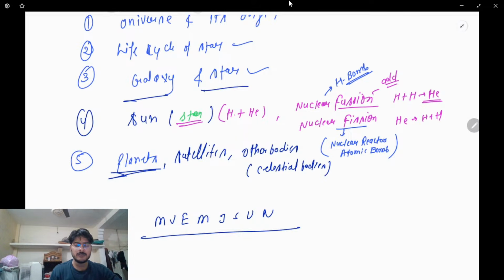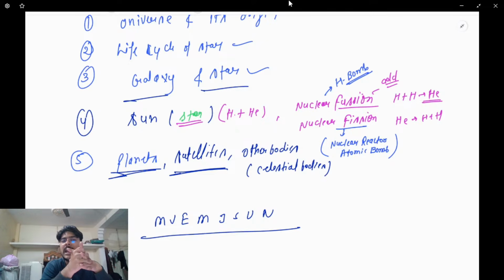Clear? So we'll talk about what the inner planets are and what the outer planets are, which are known as the jovian planets. The inner planets are rocky, made up of rocks, and the outer planets are made up of gases. Why is it so? What is the reason? We'll talk about it. We'll talk about satellites. What is a satellite? Anything which revolves around a particular body is known as a satellite. For example, if this is my fist and this hand is revolving around this fist, then this becomes a satellite.